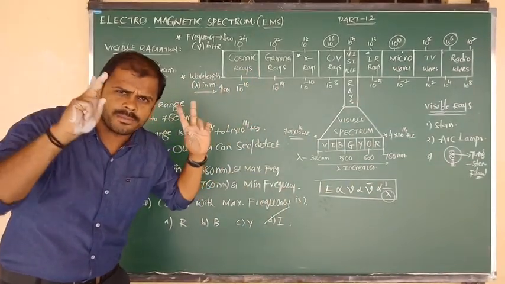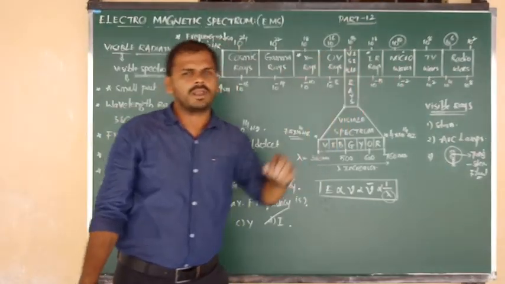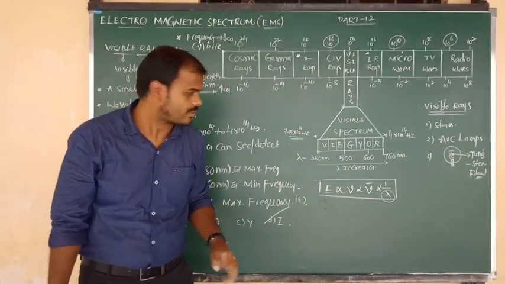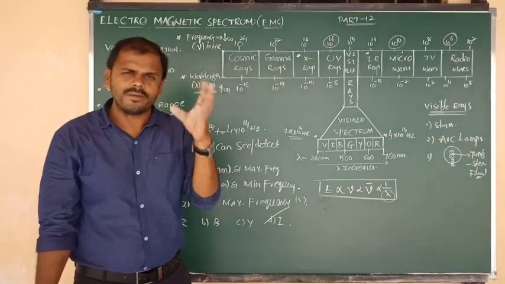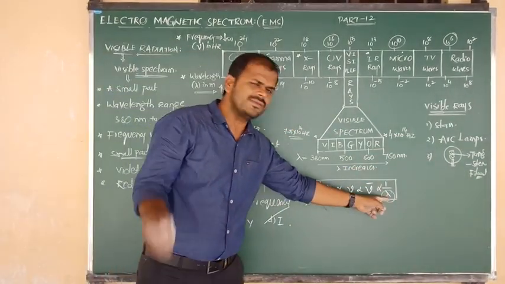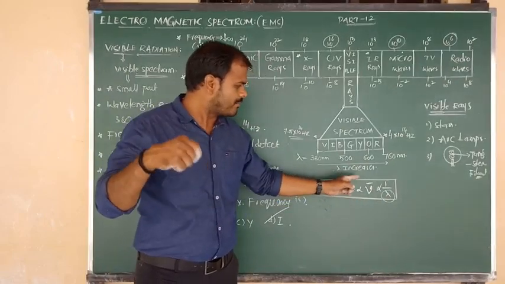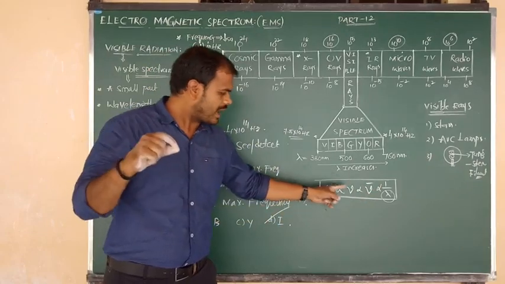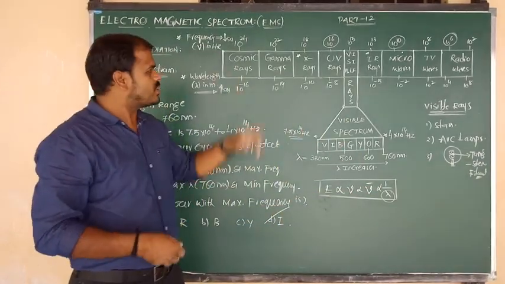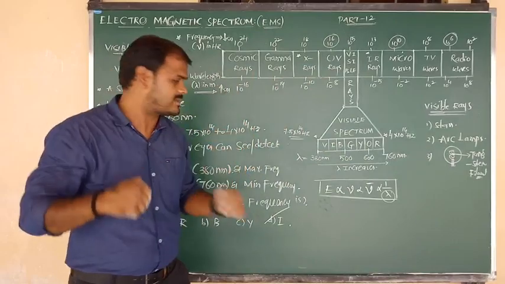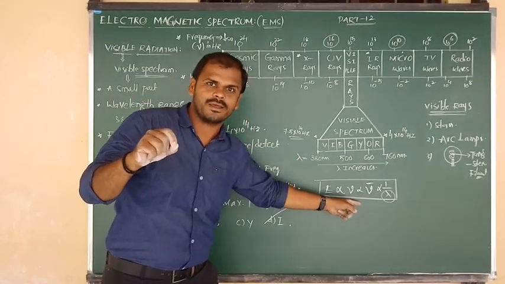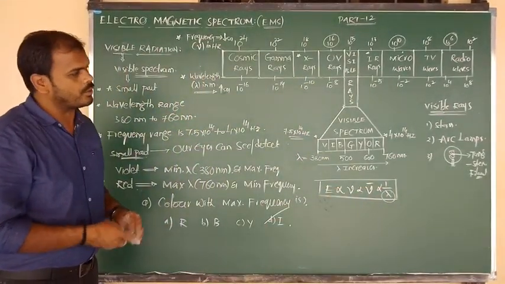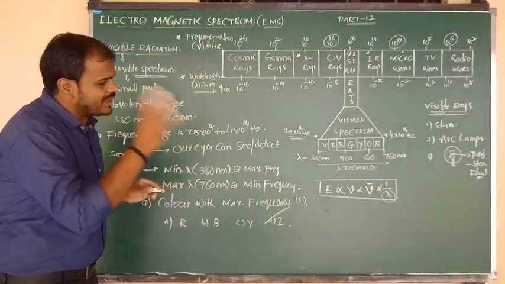So finally, try to remember 3 concepts: the systematic arrangement of electromagnetic radiations, the systematic arrangement of the 7 colors, and these 4 relations. Wavelength is always inversely proportional to energy, frequency and wave number. So left to right, energy, frequency and wave number decrease, and only one property increases, that is wavelength. I hope you understand. Many times I have given this explanation.